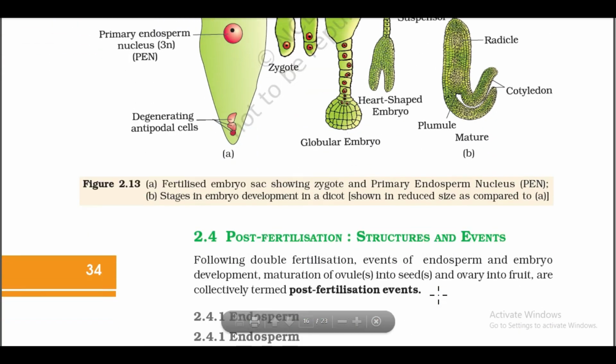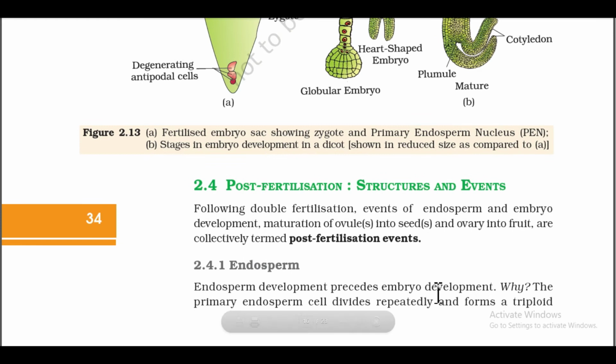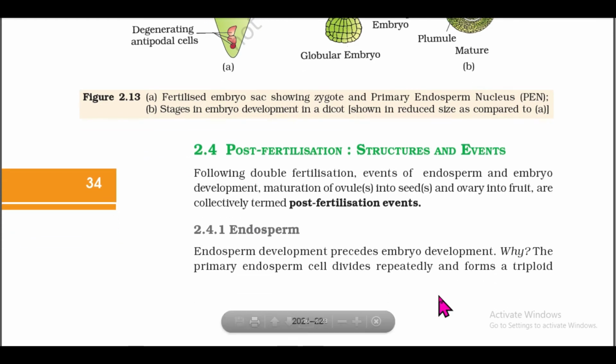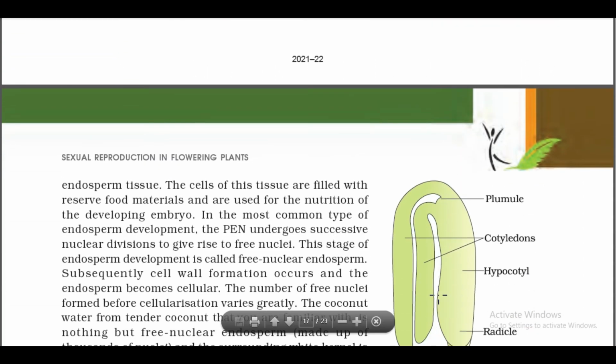2.4 Post-fertilisation structures and events. Following double fertilisation, events of endosperm and embryo development, maturation of ovule into seed and ovary into fruit are collectively termed post-fertilisation events. 2.4.1 Endosperm. Endosperm development precedes embryo development. The primary endosperm cell divides repeatedly and forms a triploid endosperm tissue. The cells of this tissue are filled with reserve food materials and are used for the nutrition of the developing embryo.